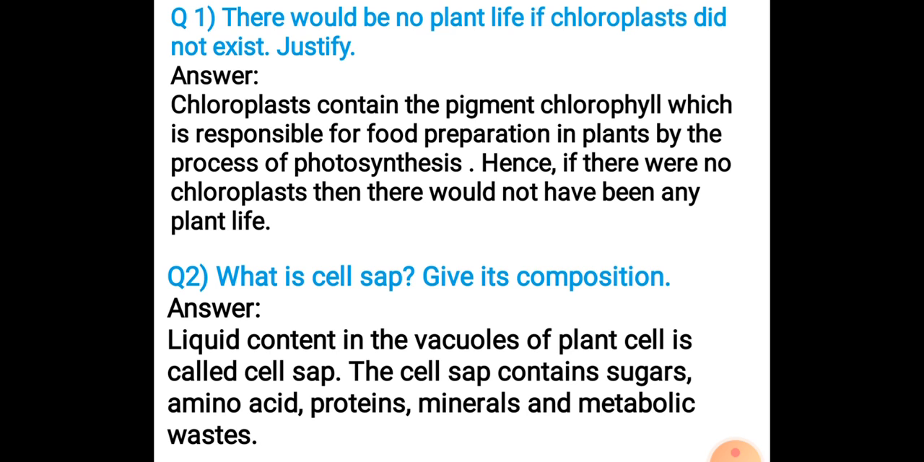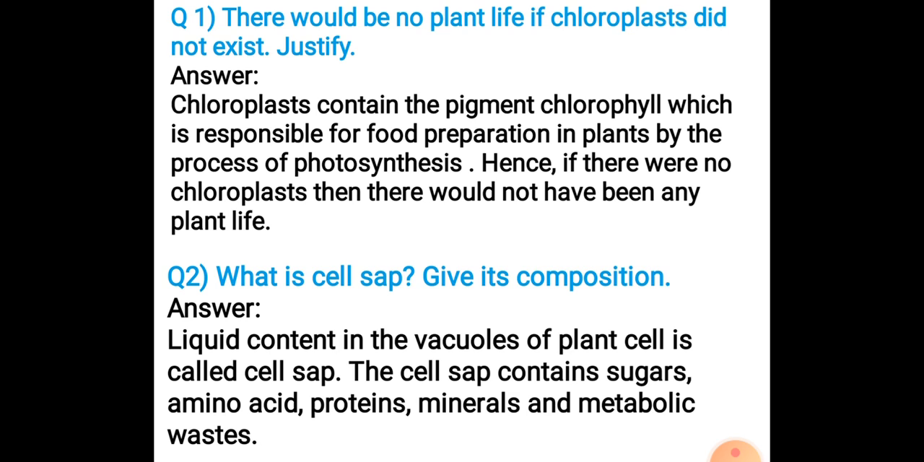So let's start. Now the first question is, there would be no plant life if chloroplast did not exist. Justify. So you all know chloroplasts, they contain the pigment chlorophyll, and this chlorophyll is responsible for the food preparation in plants by the process of photosynthesis. Hence, what will happen if there would be no chloroplast? Then there would have been no plant life, because plants will not be able to prepare food. So if plants will not prepare food, they will die. So there will be no sign of plant life on earth.